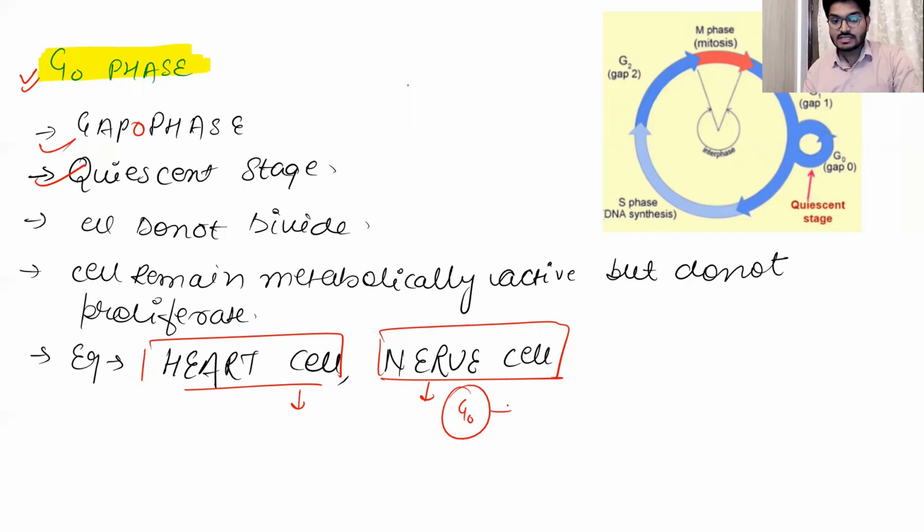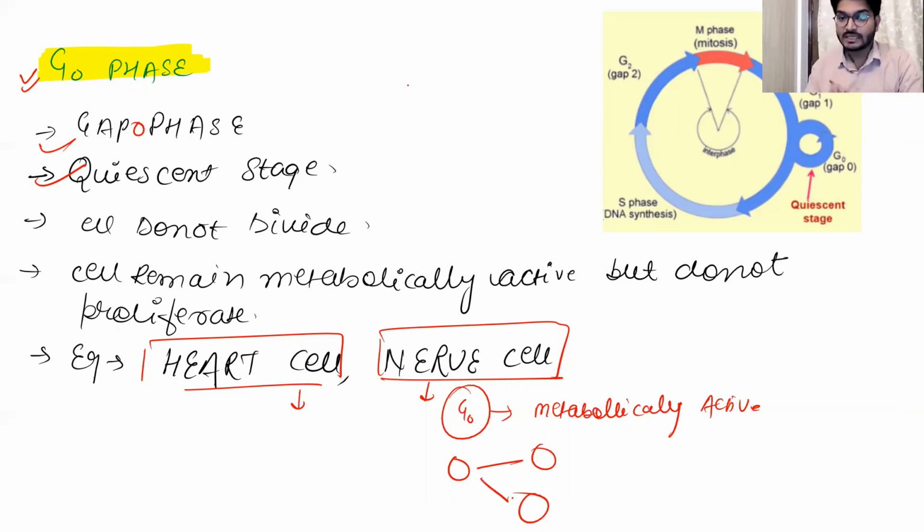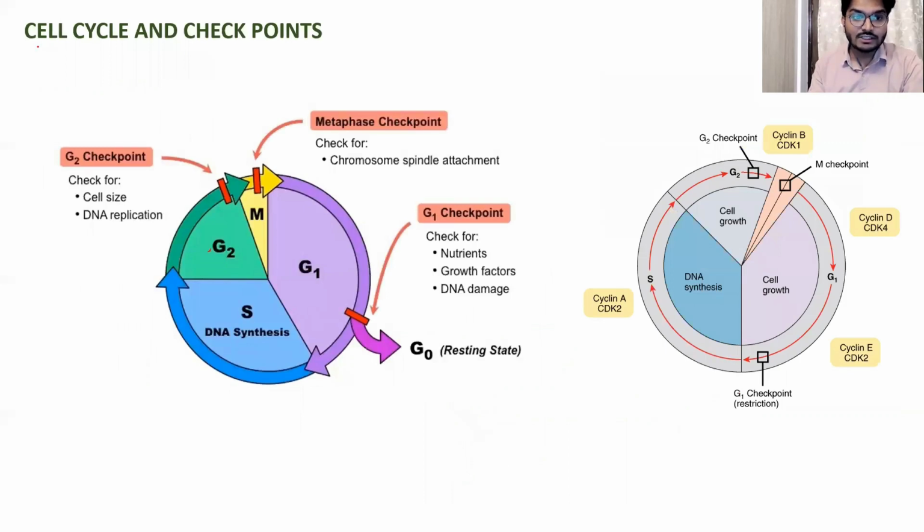So in the G naught stage, the cell remains metabolically active, meaning all those metabolic reactions like the catabolic reaction or the anabolic reaction, the glycolysis, the TCA cycle and all those reactions will go on. But the cell is not going to divide from one cell into two cells. So that is not happening in the G naught phase. The cell is metabolically active, but it's not going to divide. It's a kind of resting stage, where the cell is active, but it's not dividing itself.